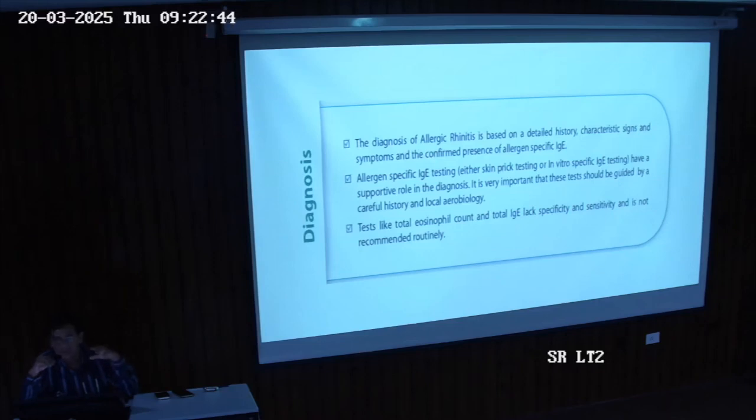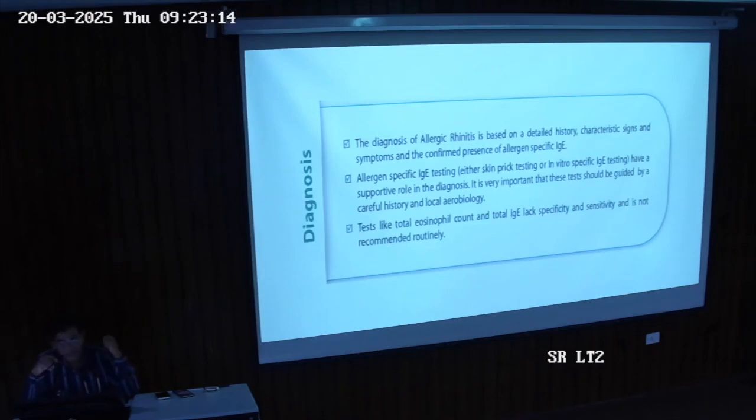It's not a vague test. We can do total serum IgE level and eosinophilic count, but they just tell you the patient is allergic to something. They don't point out anything particular. So it's a vague diagnosis, but they tell you the patient is sensitive, eosinophilic counts are raised, total serum IgE level is raised, but they are not specific. For specificity, we have to take the clinical history, then go for the particular type of specific tests.